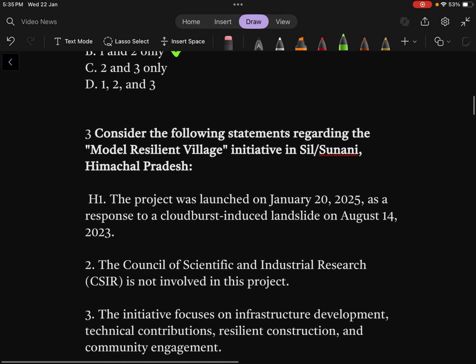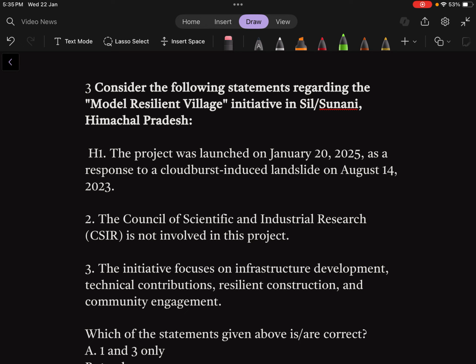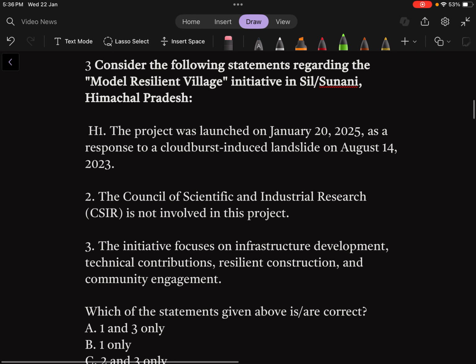In the third question, consider the following statements regarding model resilient village. As you know, model means it's a model thing, and resilient village, that means nowadays we have to face many natural calamities. It may be a typhoon, cyclone, hurricane, or maybe a cloudburst, or maybe an earthquake, anything. So our houses have to be resilient to such shocks. So the Government of India has started creating model resilient villages in Himachal Pradesh first.